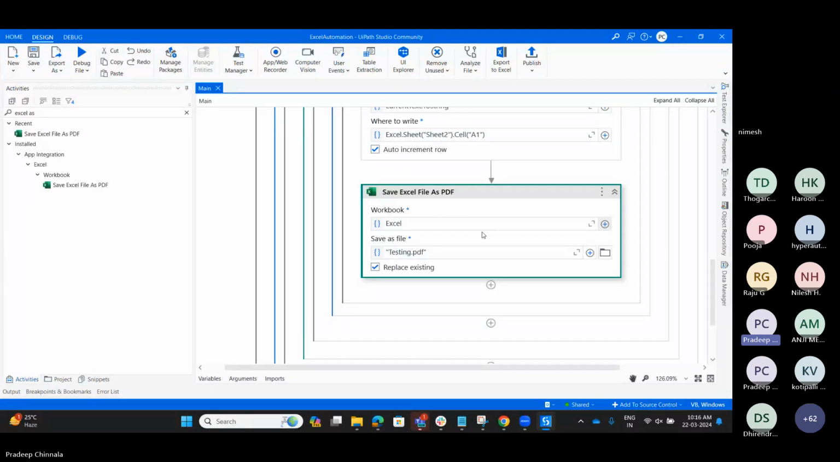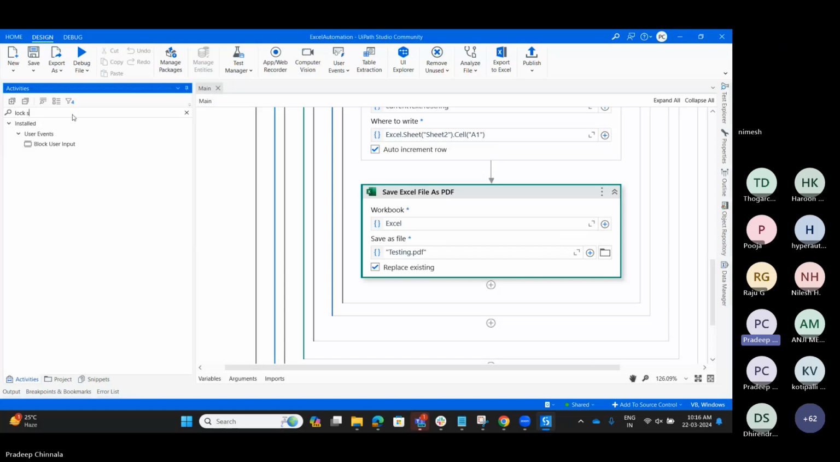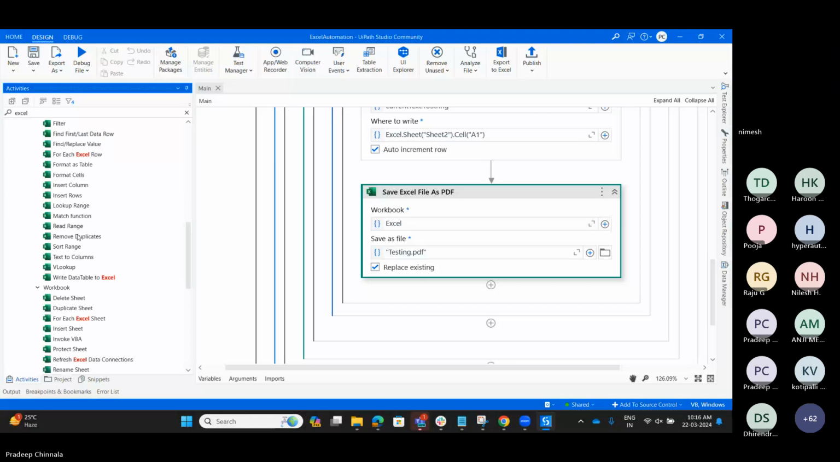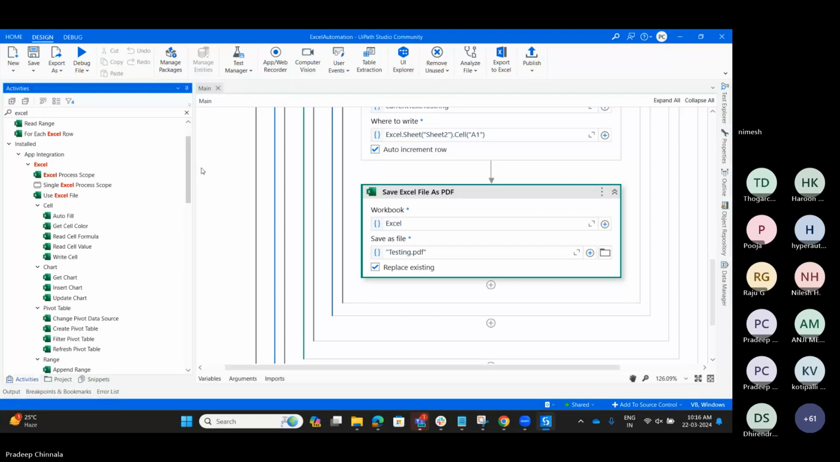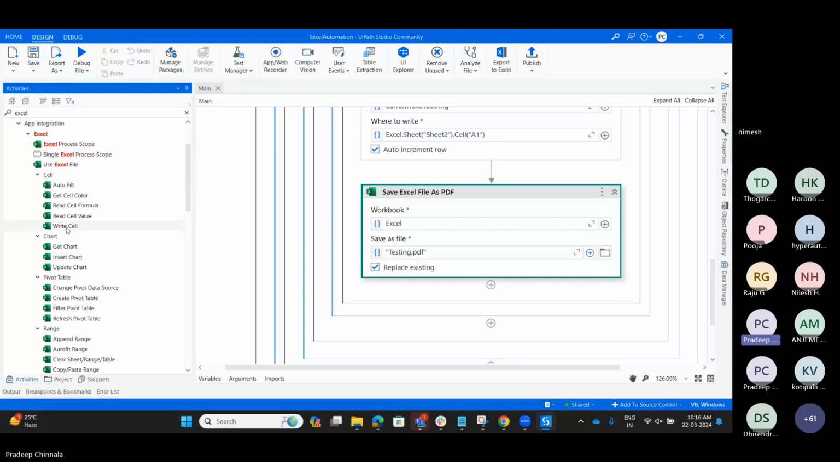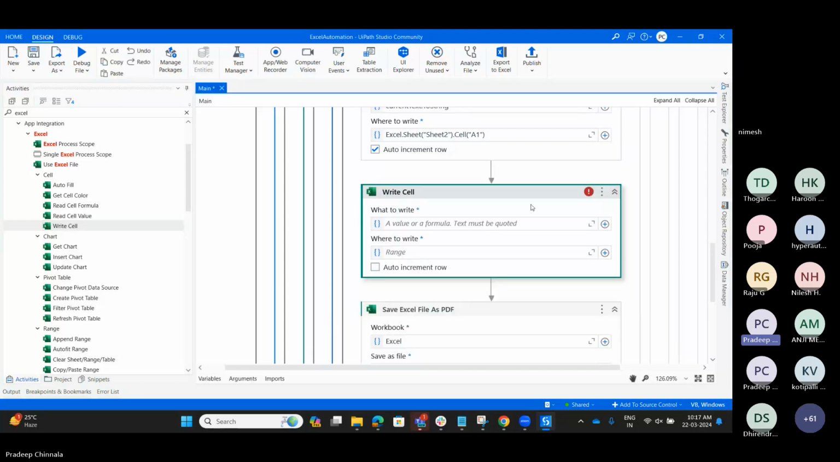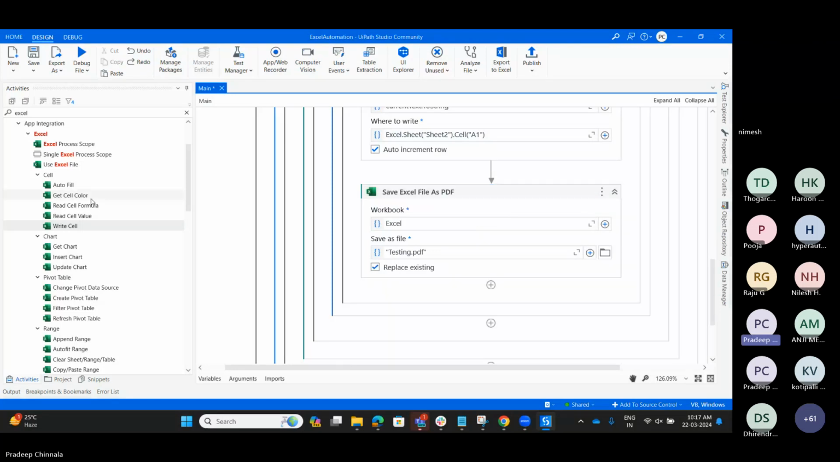So we have a lot of other activities also. Let me show that. If you want to make a log for the sheet, we can do that. Here we have Read Cell also. So if you want to read only a particular cell, we can read the value. Let me showcase this one also. We have Read Cell value.